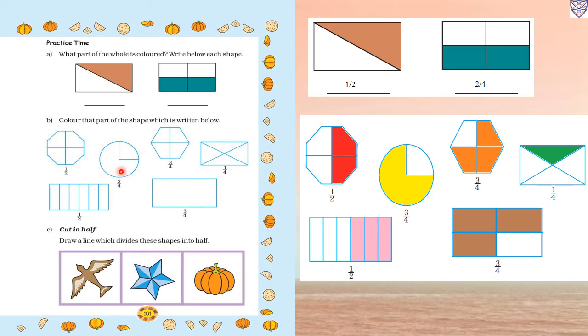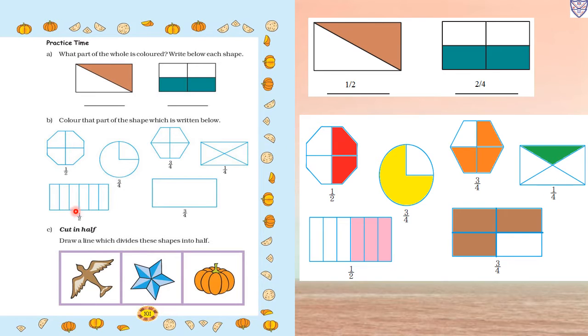Then the second one is 3/4. 3/4 means a total of 4 parts, and we have to color 3 of them. So we will color 3 parts and one part will be left. So this is 3/4. Then the third one is 3/4. The total parts are 1, 2, 3, 4, and we have to color 3 parts: 1, 2, 3. Then again 1/4. How many parts are there? 1, 2, 3, 4. So we will color only one part.